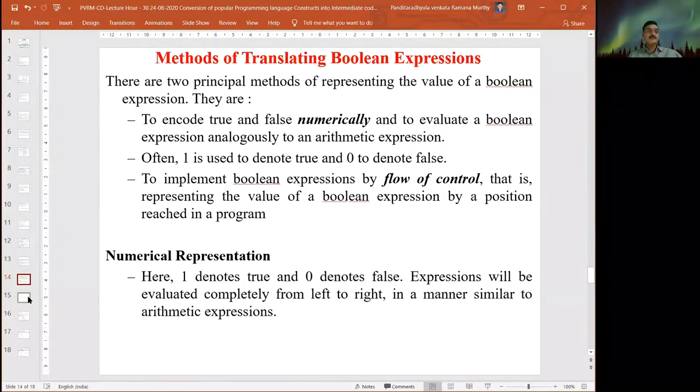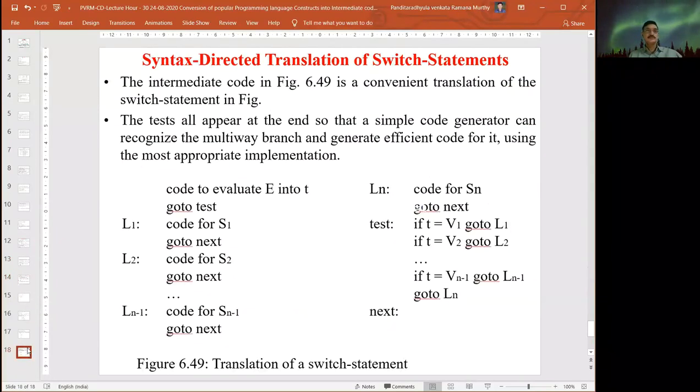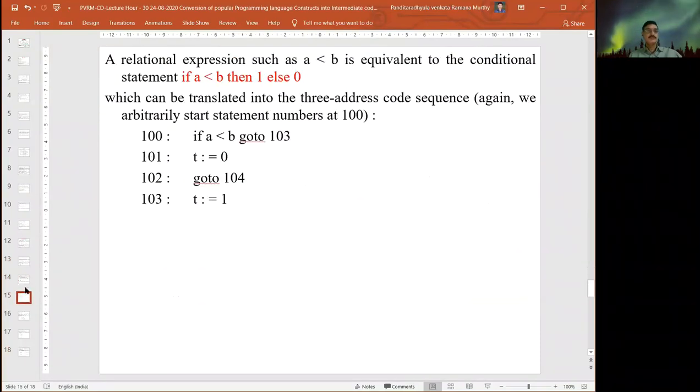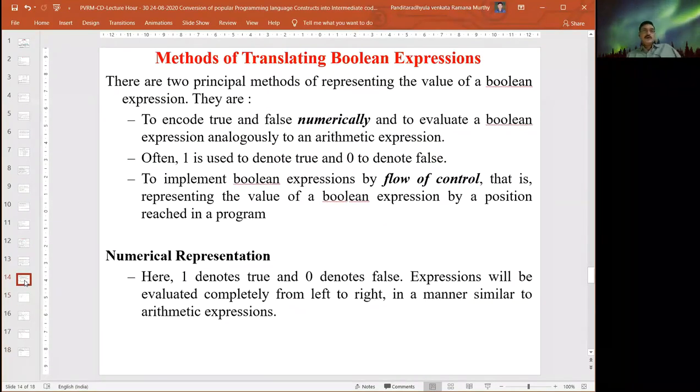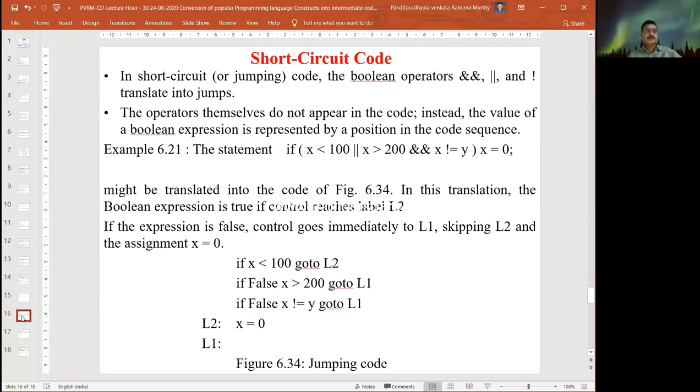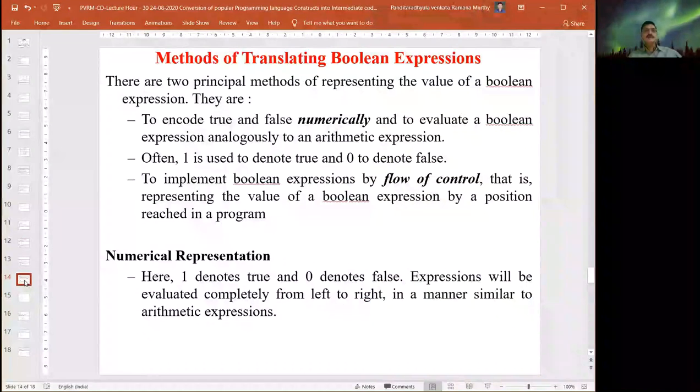Okay. Similarly, the remaining portion we'll see in the next class: the methods of translating the Boolean expressions in particular. Then we can come to the switch statement or short circuit code. We require it for processing if statements or switch statements. So the methods of translating Boolean expressions are a key factor in identifying the flow of control of the if statement.